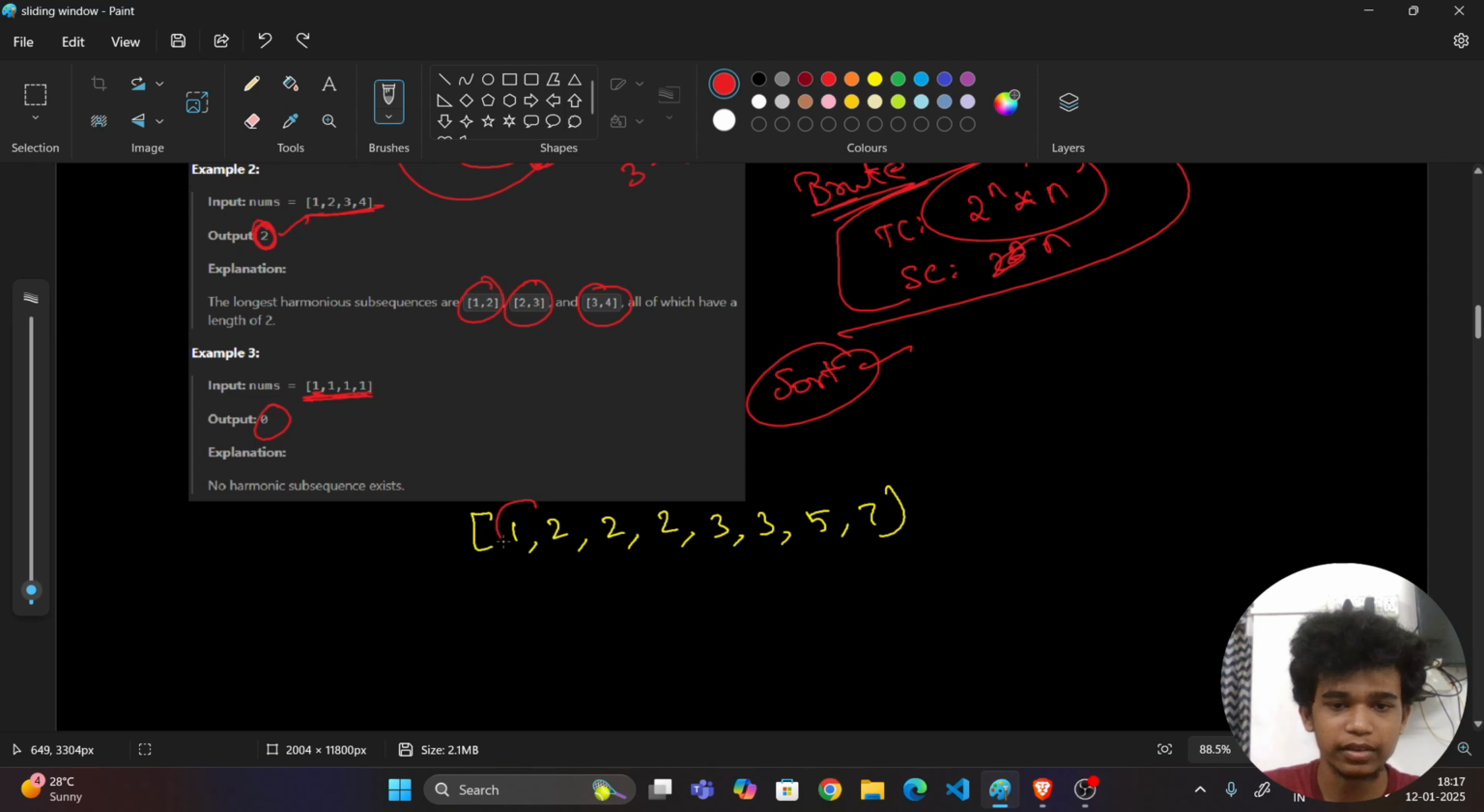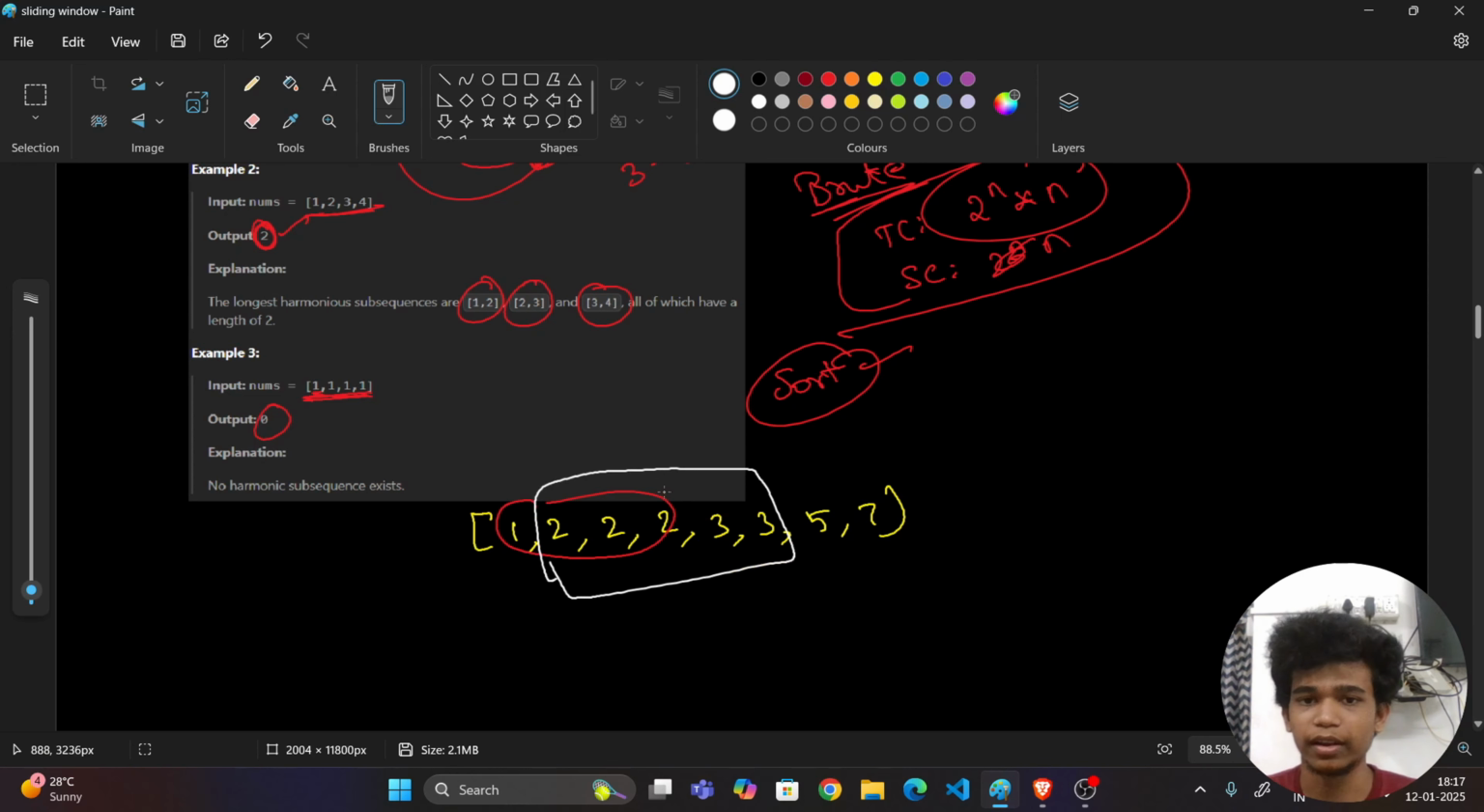So I have only 2 possibilities. One possibility is I can take this, and another possibility is I can take this. Among these, I will take the longest subsequence, so it will be length 5. Hope you understand this, right? So what is the algorithm used here?